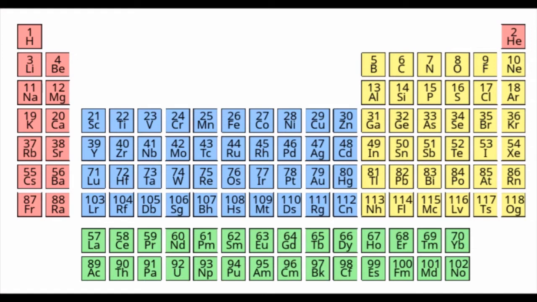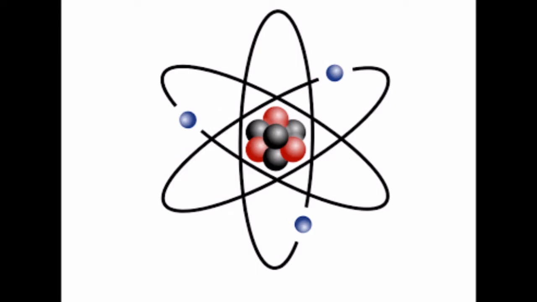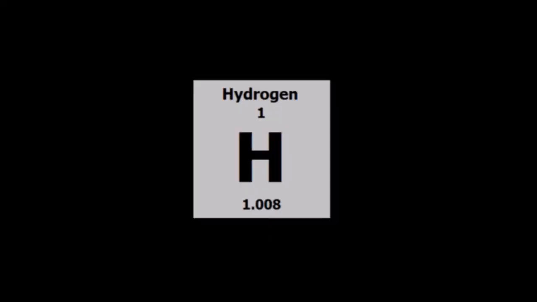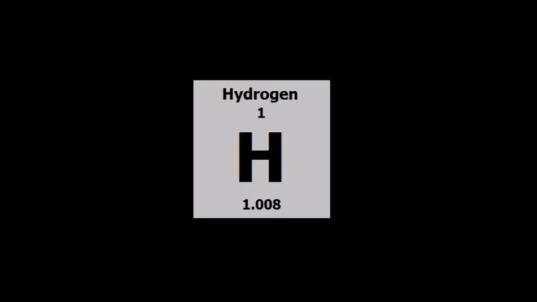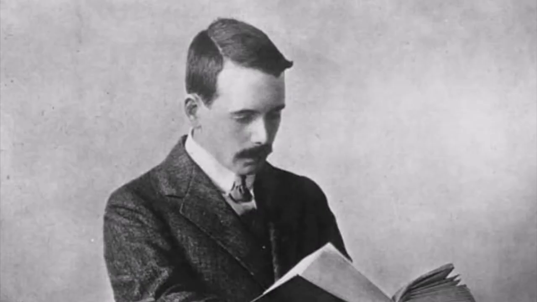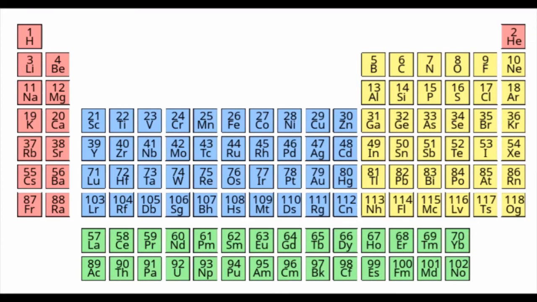We now know that there is a particle in the atom called a proton. The number of protons defines an atom of a certain element. Hydrogen atoms always have 1 proton. Helium atoms always have 2 protons, etc. This number, usually written in an element's box on the periodic table near the top, is called the atomic number. So, when Henry Moseley identified this in 1913, it ended up making sense why some elements did not go in order of increasing mass in Mendeleev's table. Now, the idea that atoms show a repeating pattern when put in the order of increasing number of protons is called the periodic law.